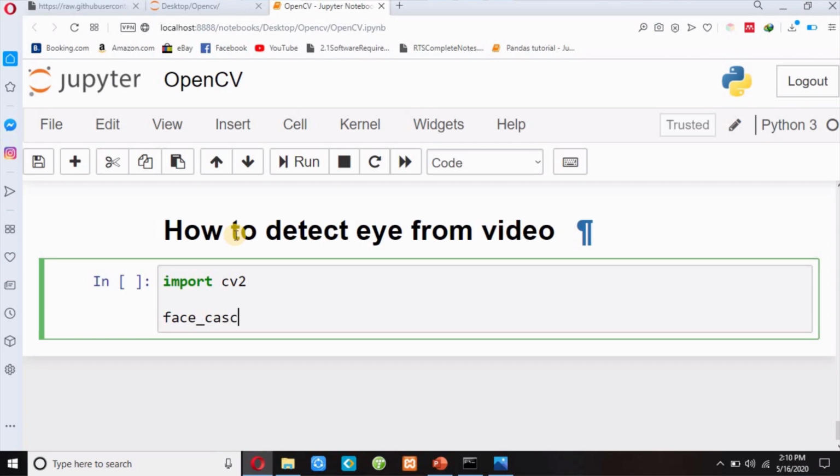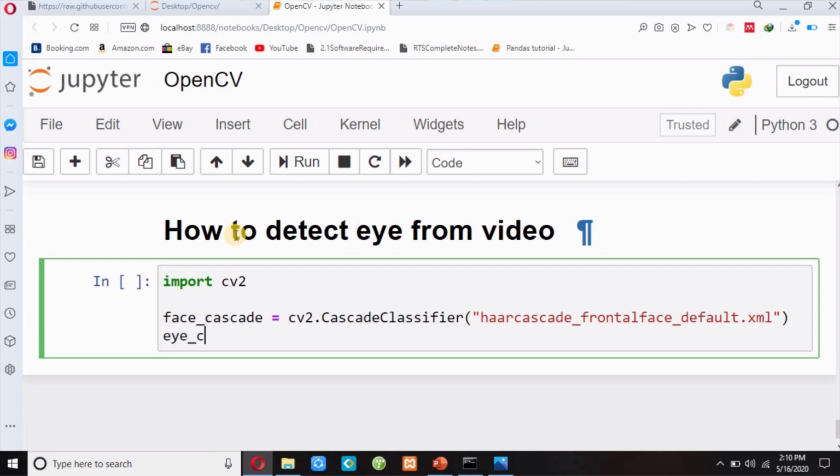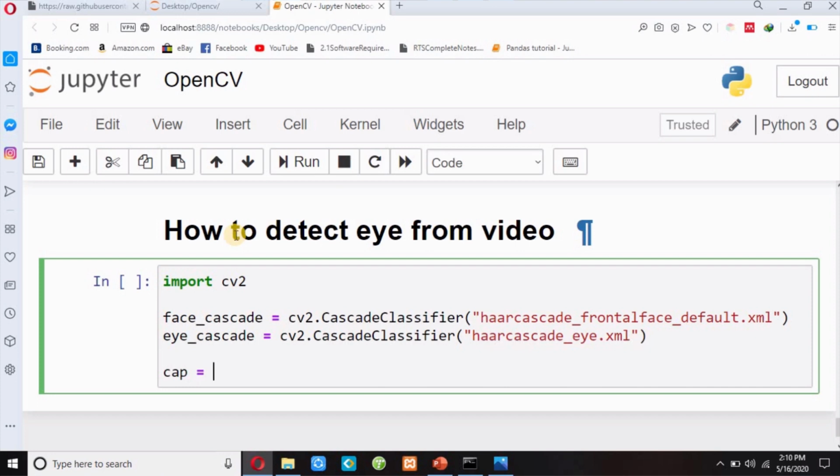Face cascade: I will use my face cascade classifier, cv2.CascadeClassifier, and then I will pass haarcascade_frontalface_default.xml. Then I will also use my eye cascade classifier equals cv2.CascadeClassifier, and I will pass haarcascade_eye.xml, and then I will open my camera, cv2.VideoCapture.